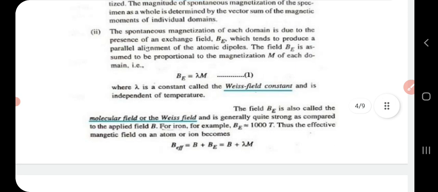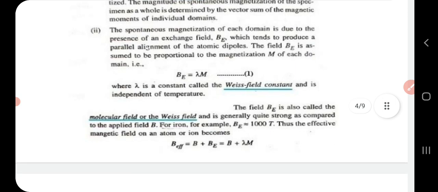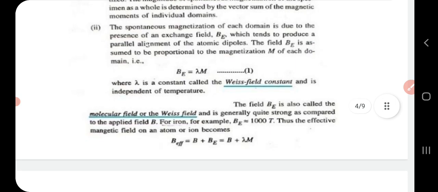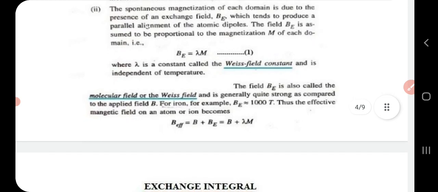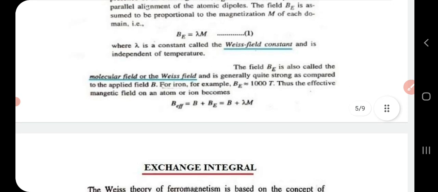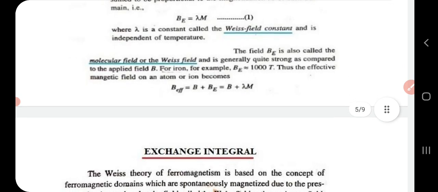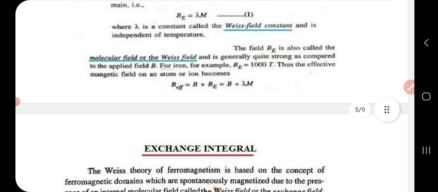Now, this exchange field BE is proportional to the magnetization M of each domain and is given by BE equals lambda M. Lambda is a constant called the Weiss field constant and is independent of temperature. This field BE is also called the molecular field or Weiss field.